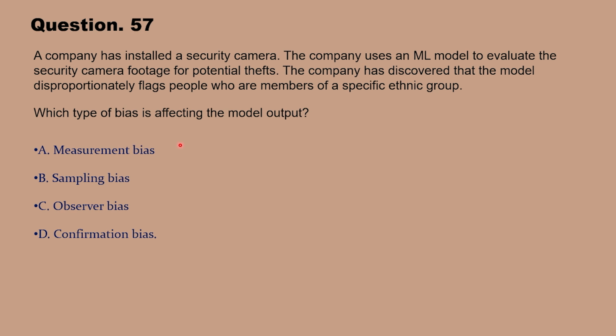Okay, now let me reveal the correct answer. Correct answer here will be option B, sampling bias. This is because sampling bias occurs when the data used to train the model is not representative of the entire population. In this case, if training data contains an overrepresentation or underrepresentation of a certain ethnic group, the model may disproportionately flag individuals from a specific ethnic group, leading to biased outcomes. And this is happening in this case. So option B, sampling bias, is the correct answer.